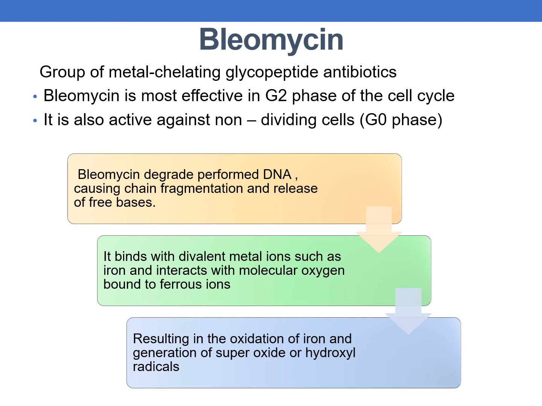Bleomycin is most effective in the G2 phase of the cell cycle. It is also active against non-dividing cells. This is also an important point. It acts on the G2 phase and also on the G0 phase. Bleomycin degrades preformed DNA, causing chain fragmentation and release of free bases. It binds with divalent metal ions such as iron and interacts with molecular oxygen bound to ferrous ions. This results in the oxidation of iron and generation of superoxide or hydroxyl radicals.